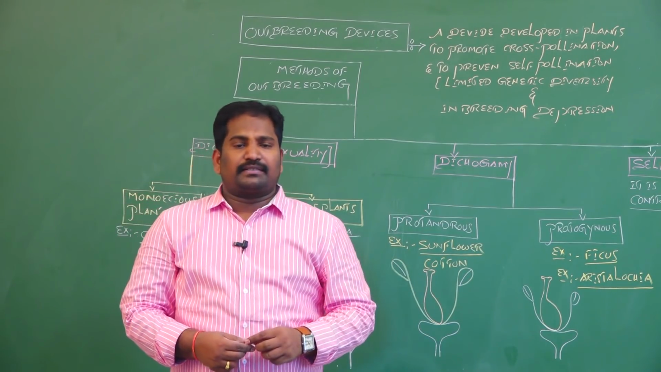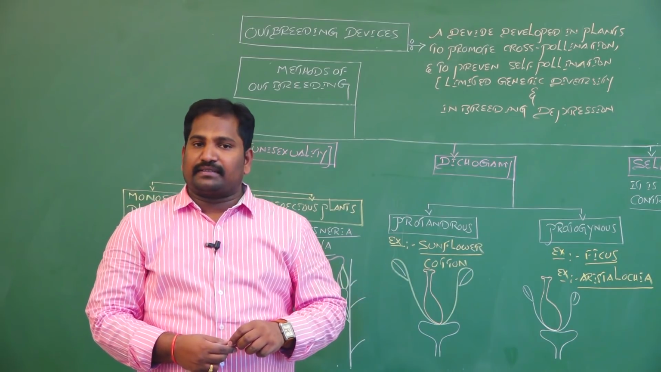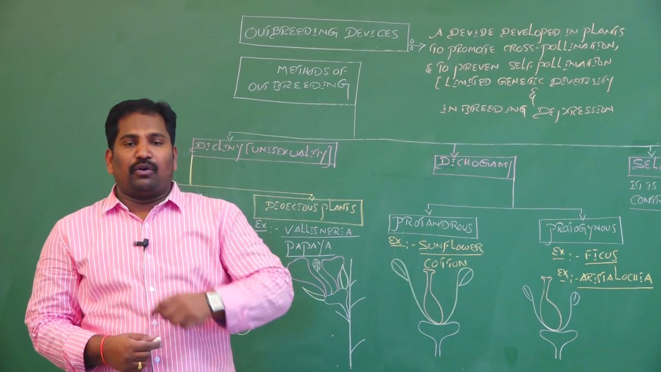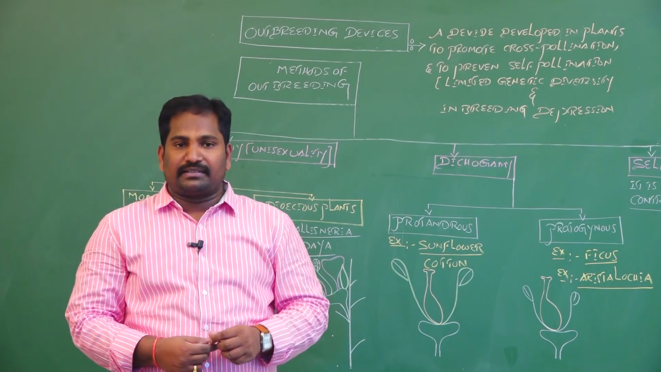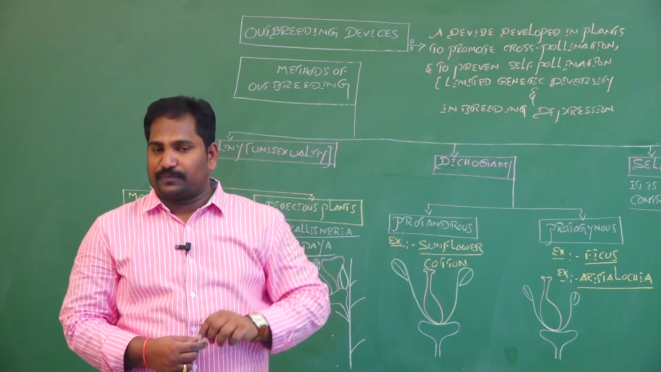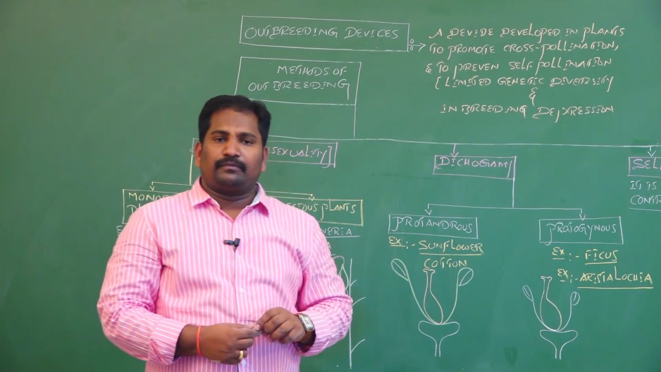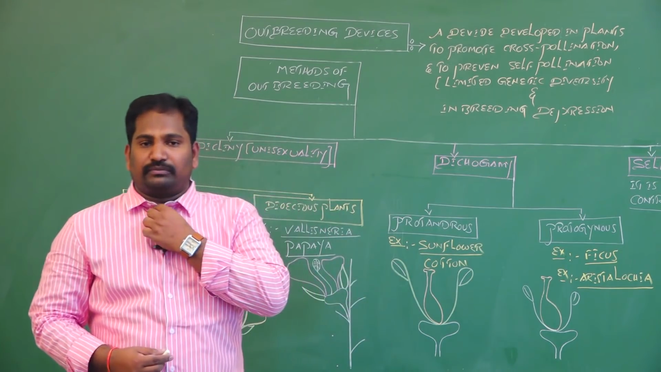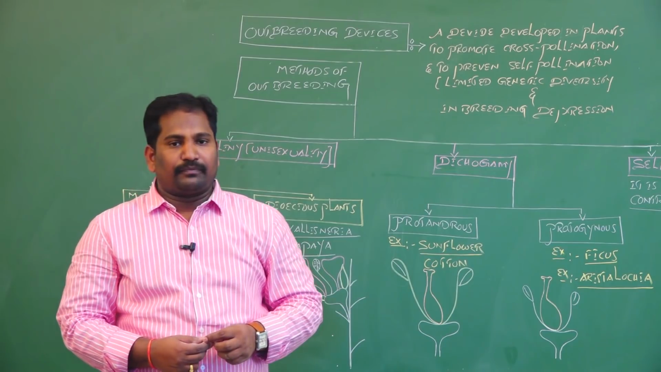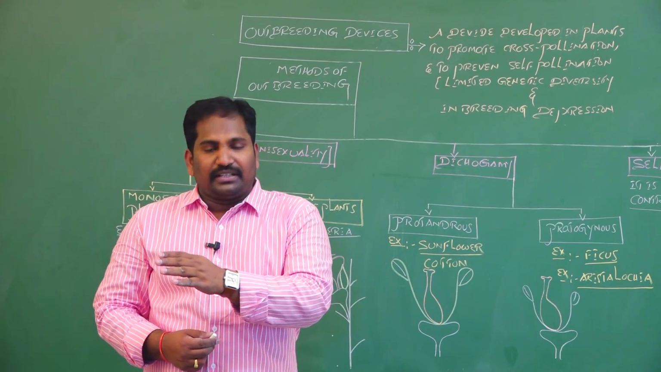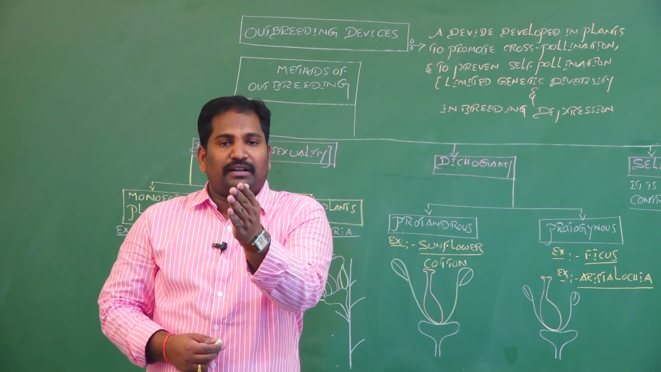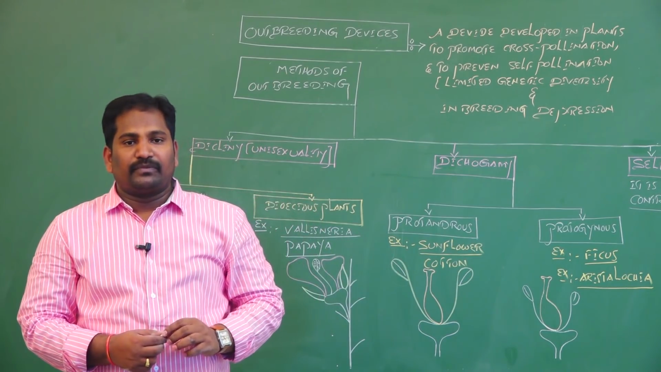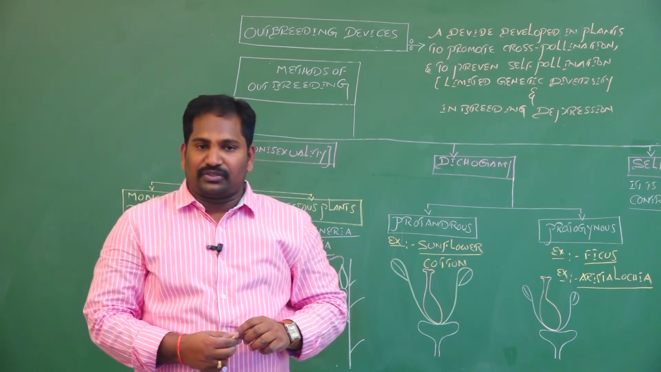Why do we need to discuss outbreeding devices? What is the importance of outbreeding devices in flowering plants or angiosperms? Generally, during self-pollination or autogamy, the transfer of pollen grains takes place from anther to stigma within the same flower. That is autogamy or self-pollination.